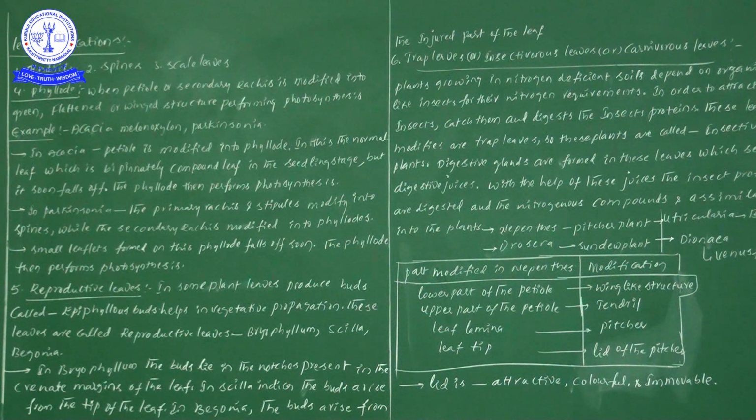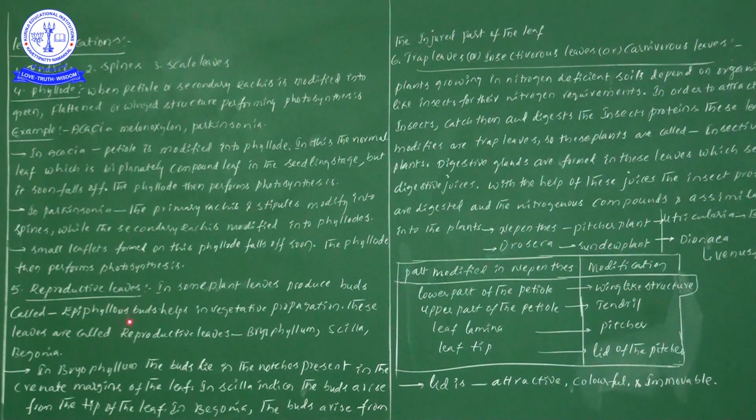Epi means upon, and phyllis means leaf, so buds which are present on the leaf, from our subject point of view, we call epiphyllous buds. Okay, this point is important, try to learn this one.